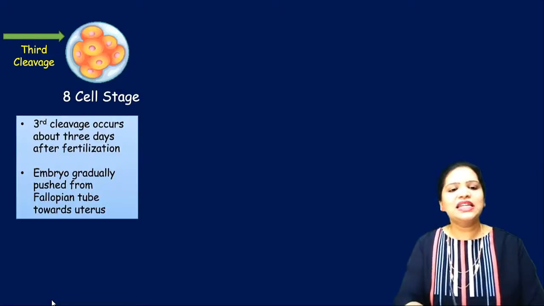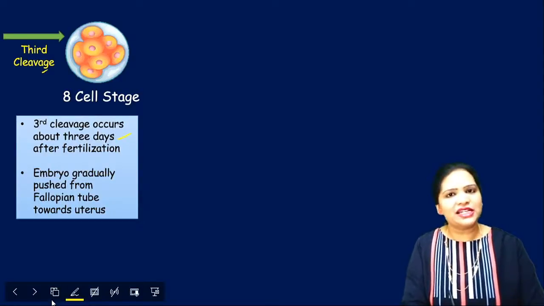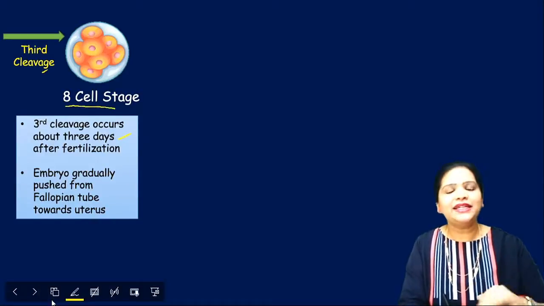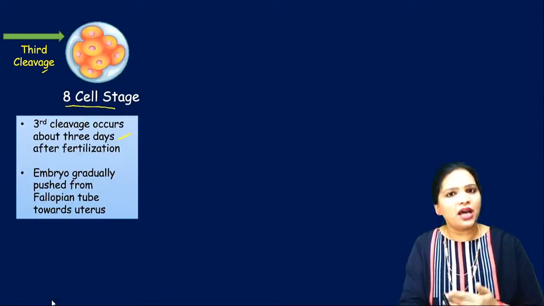And next one is the third cleavage. The third cleavage occurs 3 days after the fertilization. That means on the third day. Here how many cells are formed? From the 4 cells, it doubles. That means 8 cells are formed. So this is called 8 cell stage.